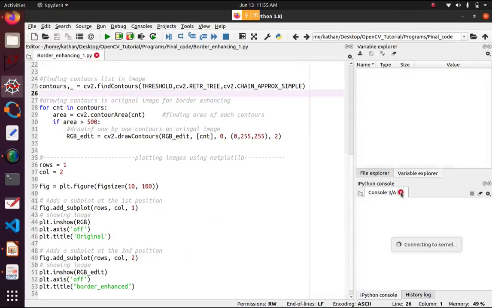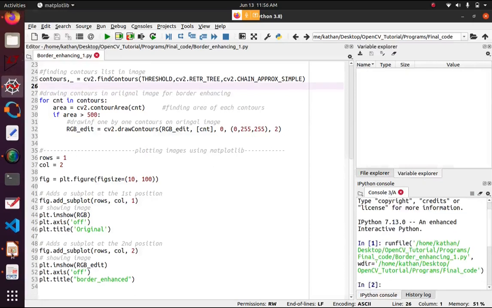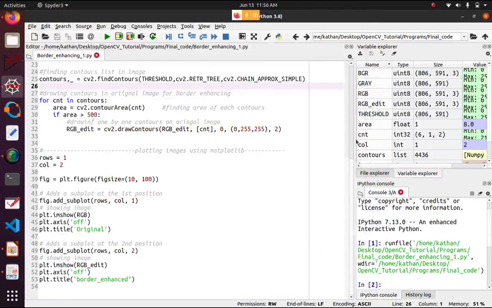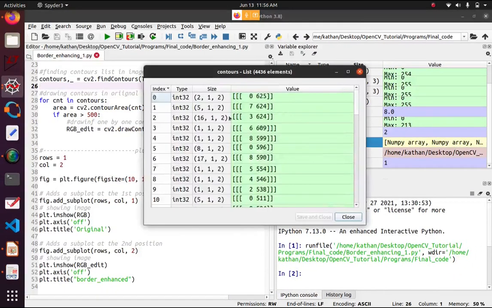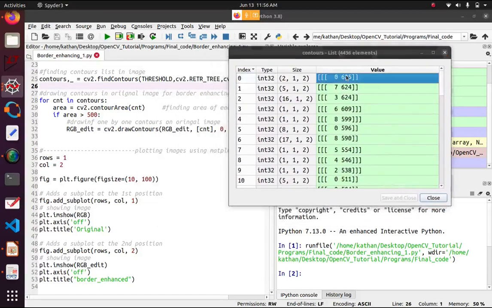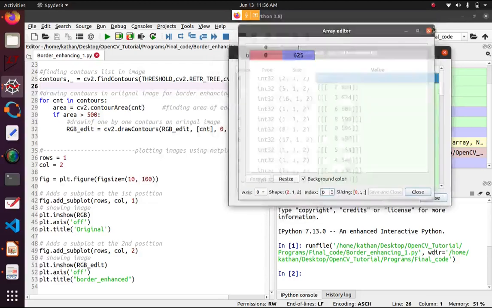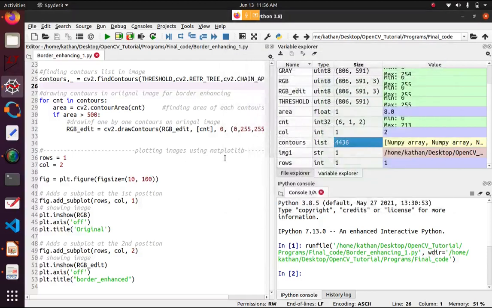Just a minute, I'll run that again before I show you. Then see this variable explorer, this contours variable. You can see, guys, it stores each contour in a matrix form. There are plenty of contours detected using this function. So now you have the contours, but you want to see which contours are detected by this function.